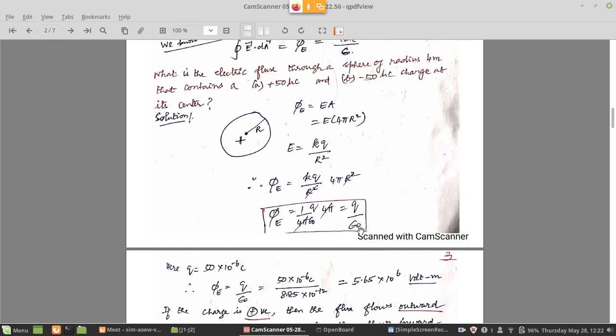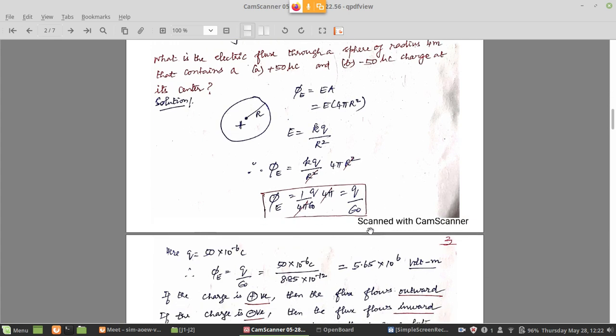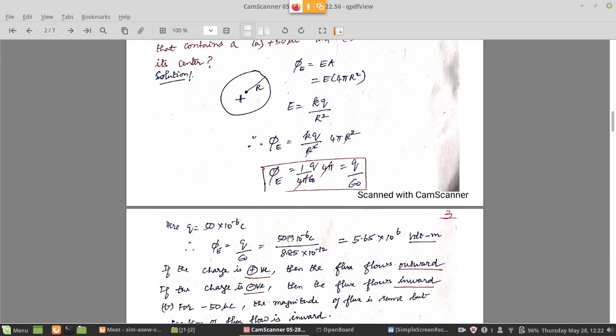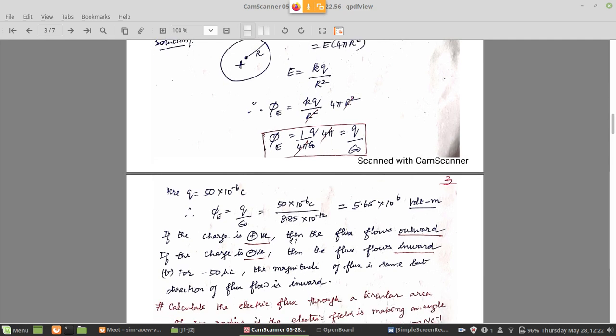Now that we have got Q by epsilon naught, all we have to do is to calculate electric flux. Q is given as 50 microcoulomb, so 50 into 10 power minus 6 coulomb divided by epsilon naught value. Since we are using only 1 by 4 pi epsilon naught in all problems, you will more easily remember 9 into 10 power 9 from Coulomb's law.